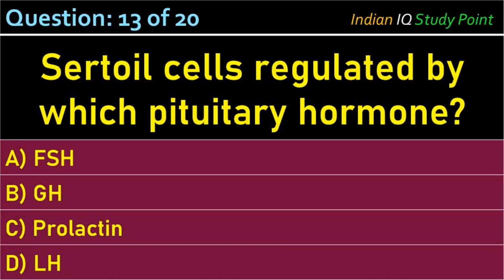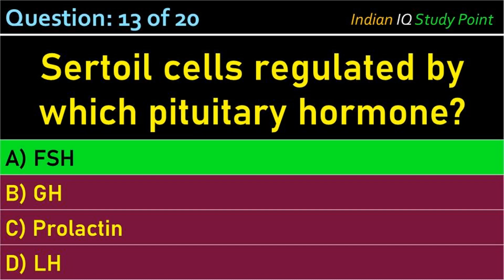Coming to the next question. Sertoli cells are regulated by which pituitary hormone? Option A, FSH. B, GH. C, prolactin. D, LH. And the correct answer is option A, FSH.